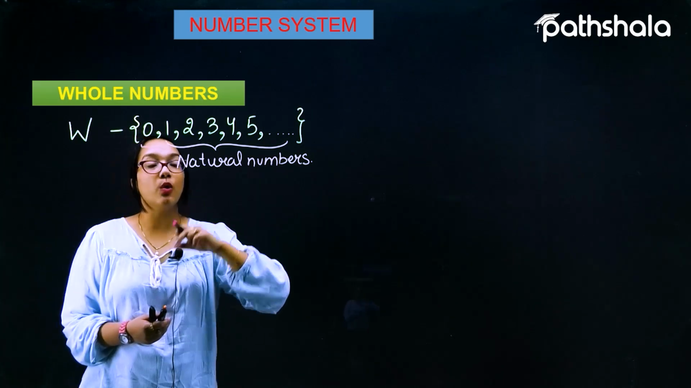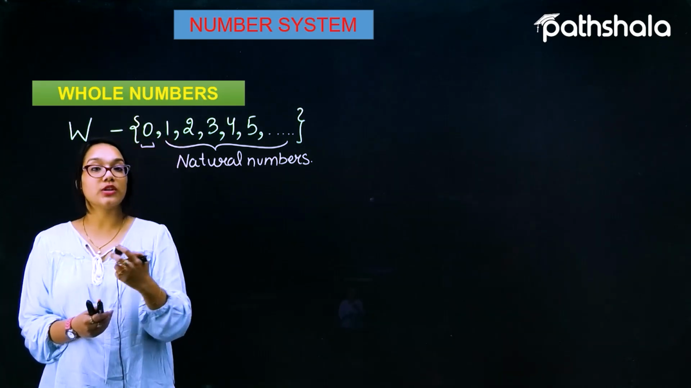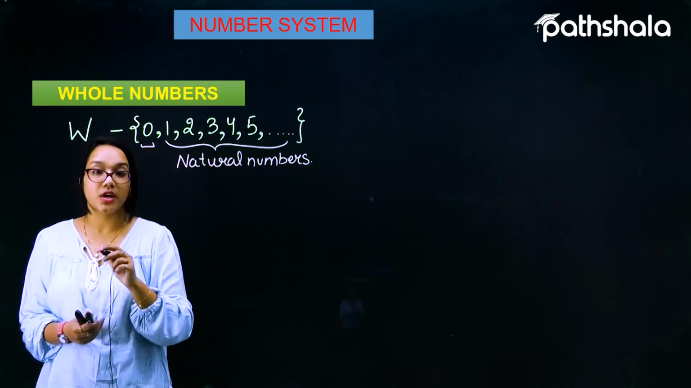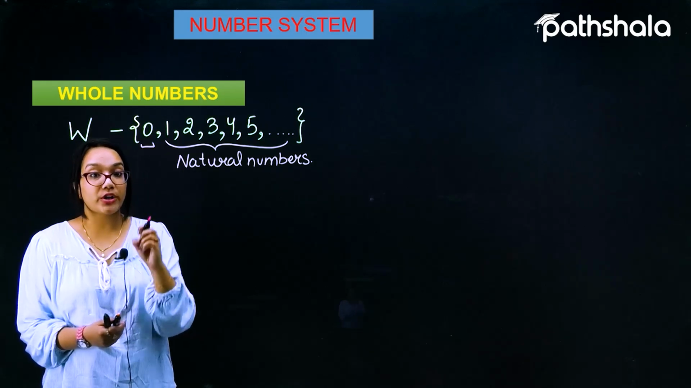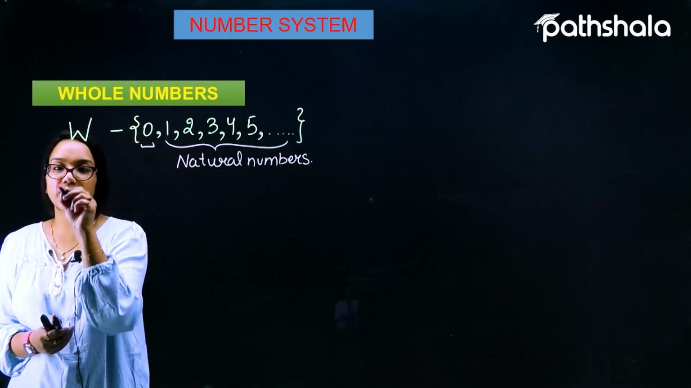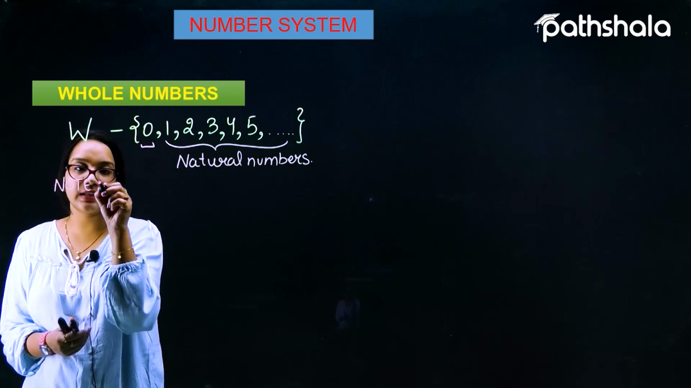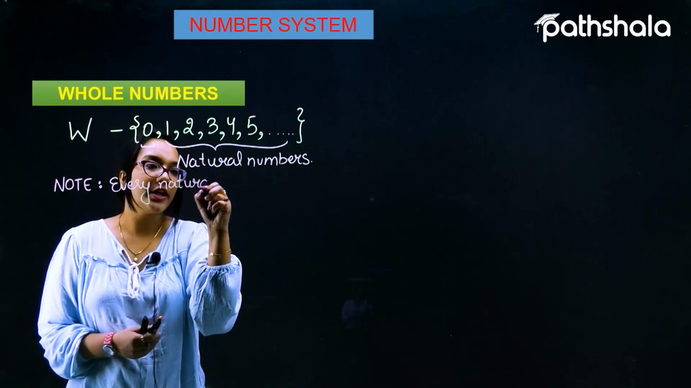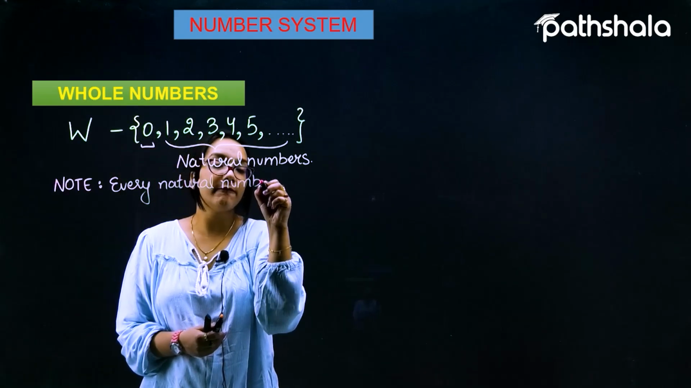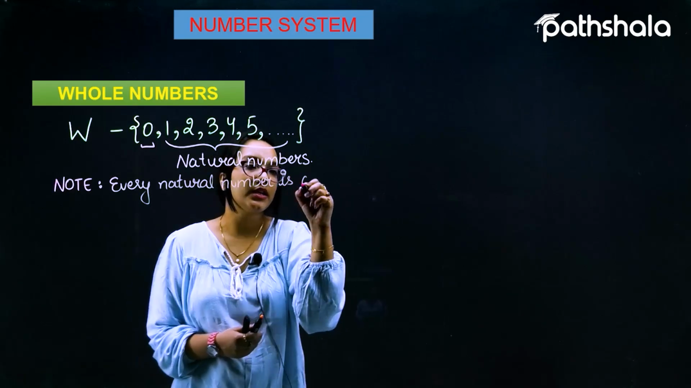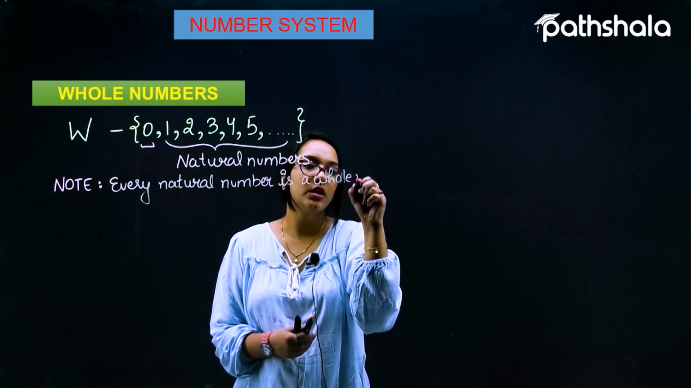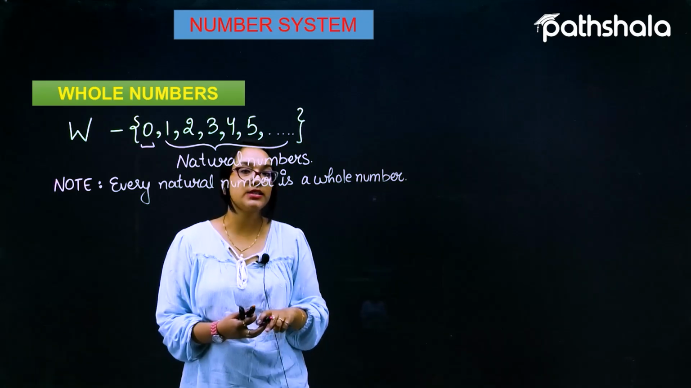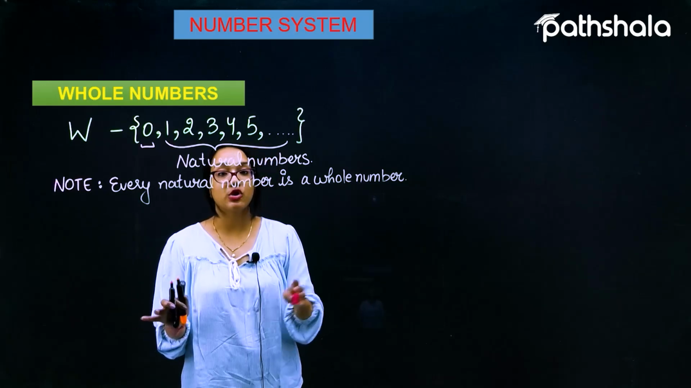So the definition of the whole numbers is a collection which involves the natural numbers along with 0. That is nothing but the collection of whole numbers. Here is a very important note: every natural number is a whole number. So it is very much clear to us that every natural number is a whole number.